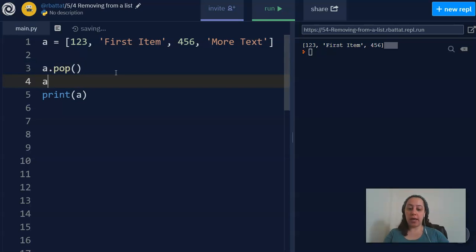So if I do A.pop again, what will it print now? Well, it has popped 2 items from the list. The last 2 items were popped and removed from the list.